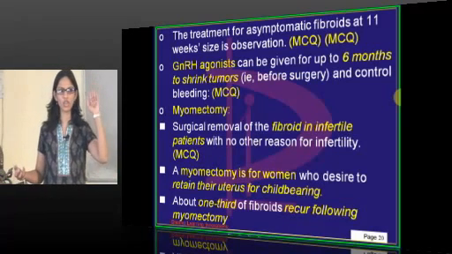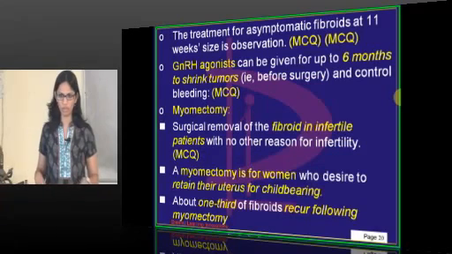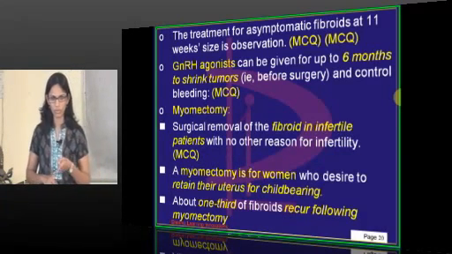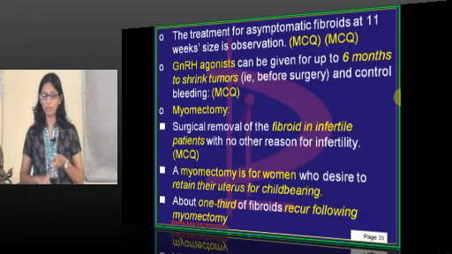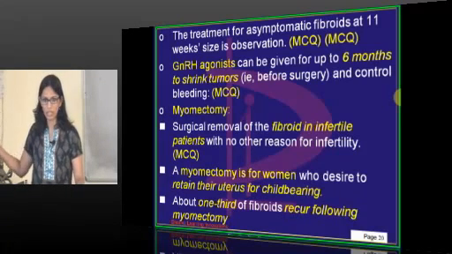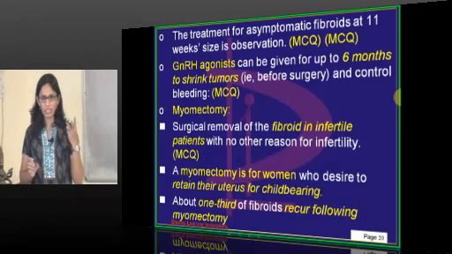Or if it is premature ovarian failure, the patient is having it with a fibroid and you remove the fibroid. So the other causes of infertility should be ruled out. Then semen analysis should be done, whether the male factor of infertility should also be ruled out, whether the patient can conceive after this myomectomy or she is going to require IVF or something else, right? That should be ruled out. These are the two principles.